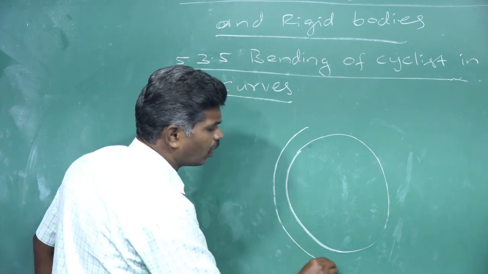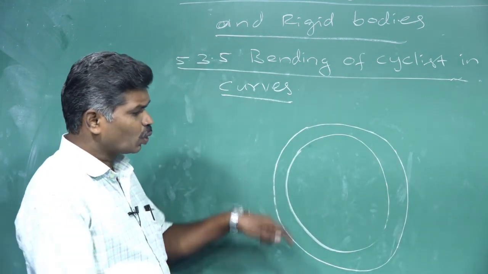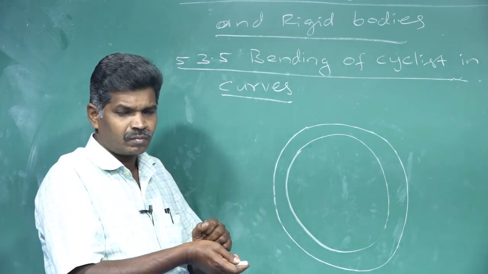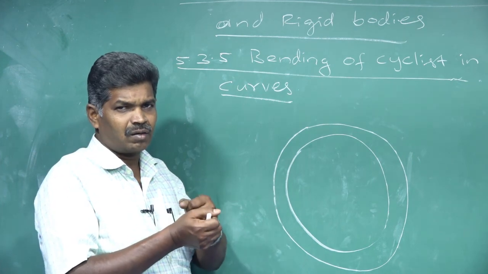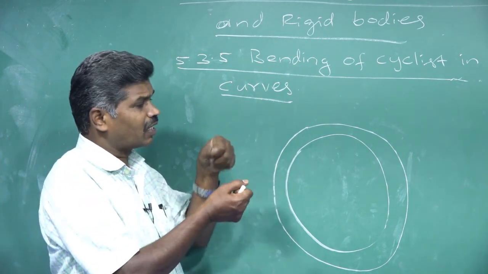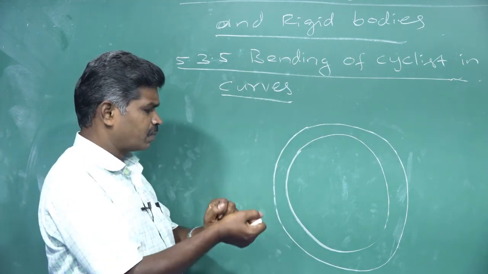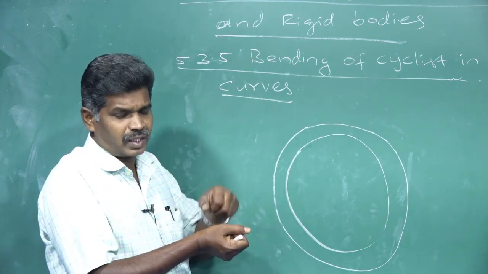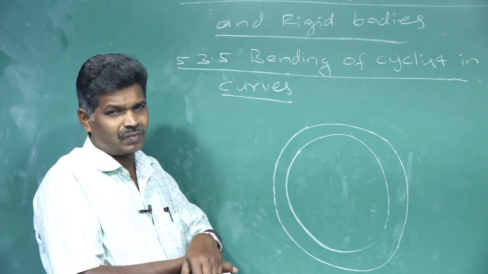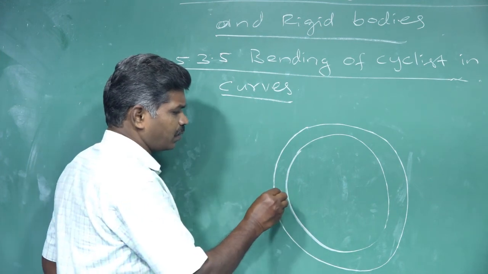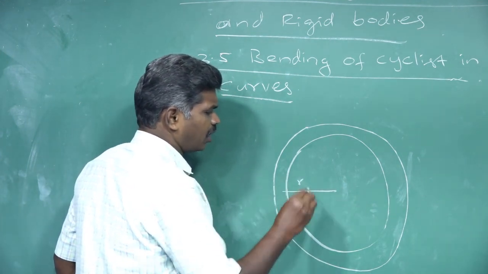We have a path in the shape of a circle, and we are going to ride a bike or cycle through this circular path. The cyclist negotiates the curved path, traveling in a circular path with a certain radius.